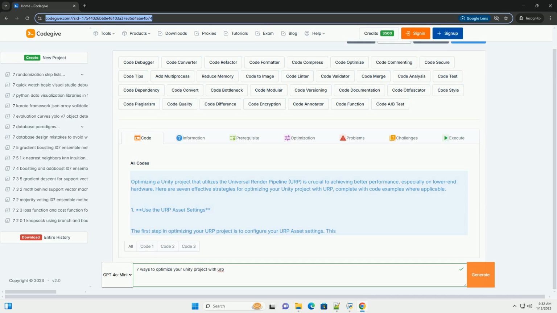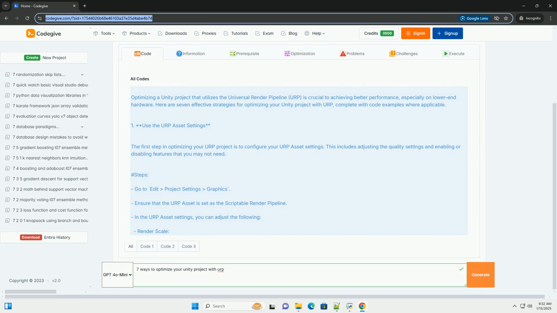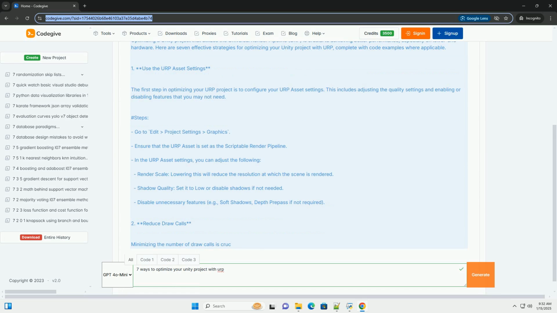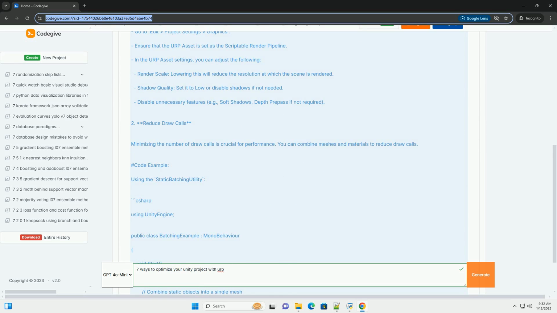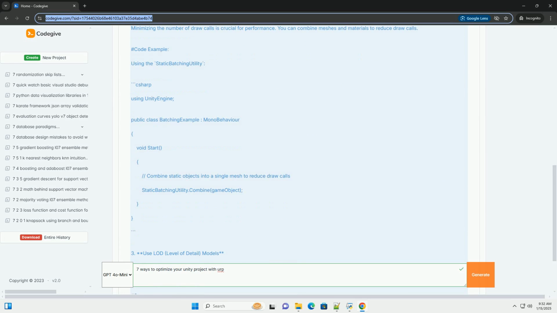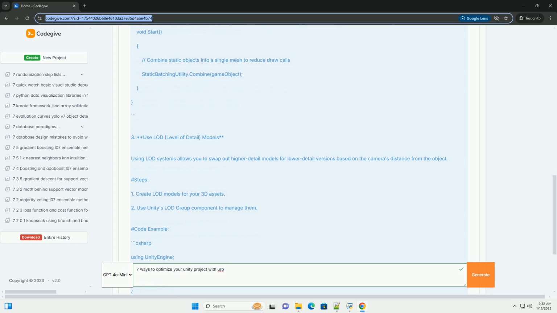Optimizing a Unity project that utilizes the Universal Render Pipeline, URP, is crucial to achieving better performance, especially on lower-end hardware. Here are 7 effective strategies for optimizing your Unity project with URP, complete with code examples where applicable. 1. Use the URP asset settings.